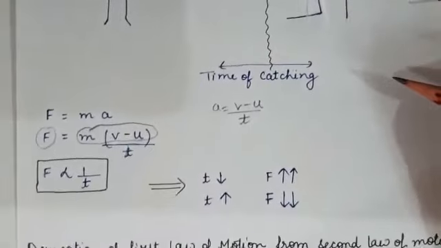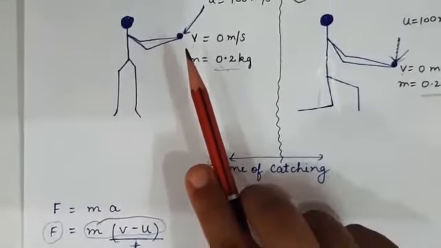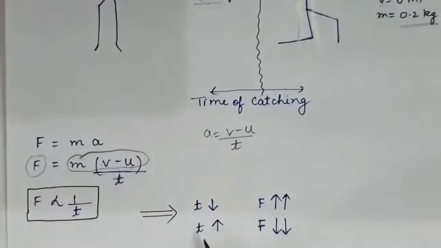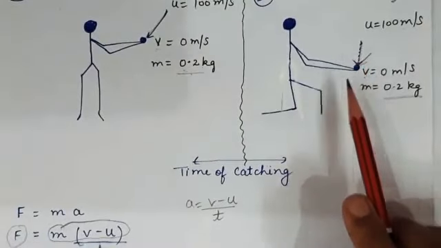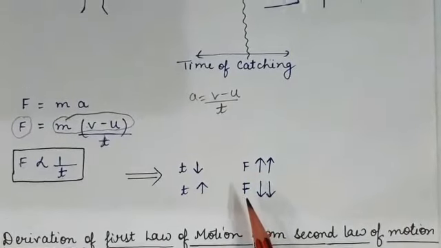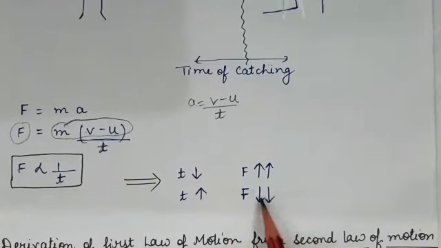In the first case, time is less. So force applied is more. And in the second case, time is more. He is taking more time to catch the ball. So time is more, then the force which is needed to be applied on the ball while catching will be less.